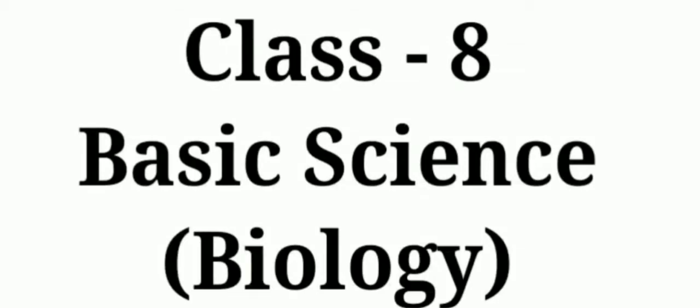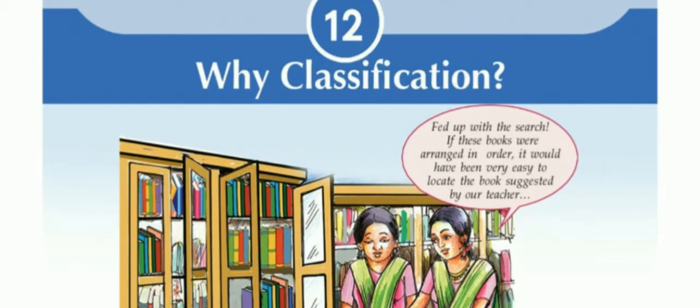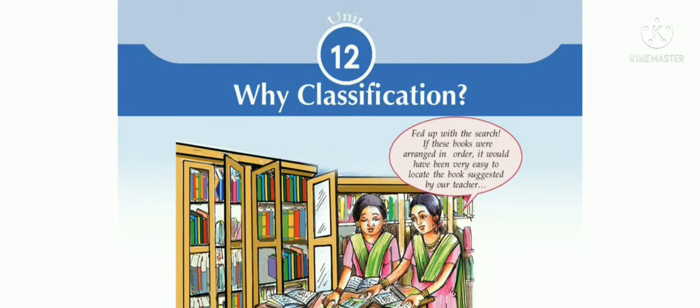Hi students, we were dealing with classification, unit 12 of the basic science textbook of class 8. In part 1 we discussed classification, taxonomy, the taxonomic key and also the significance of taxonomy. So what is taxonomy? Yes, it is a scientific way of classifying organisms based on similarities and differences.